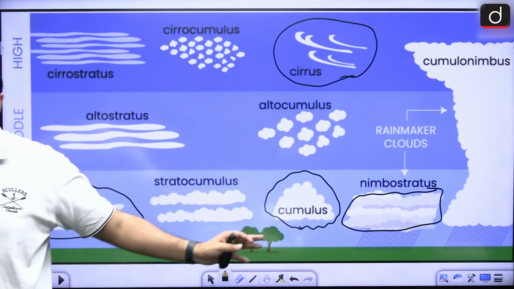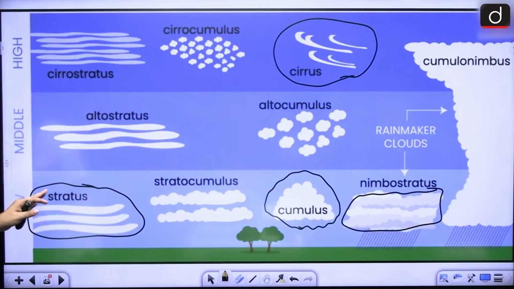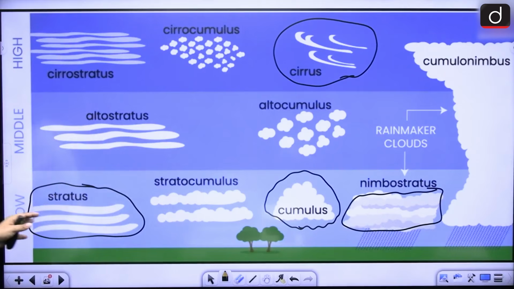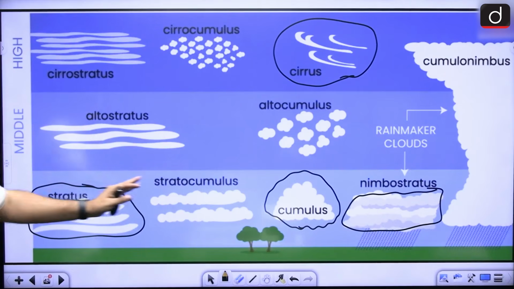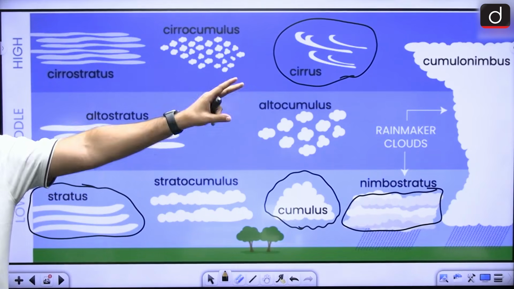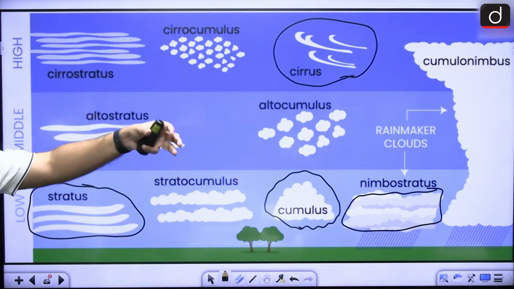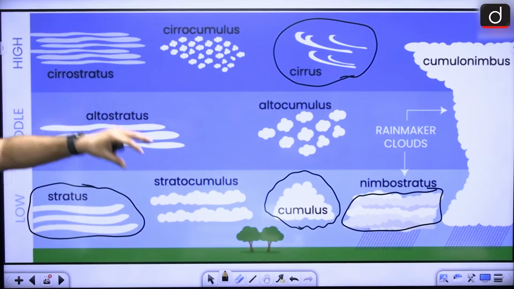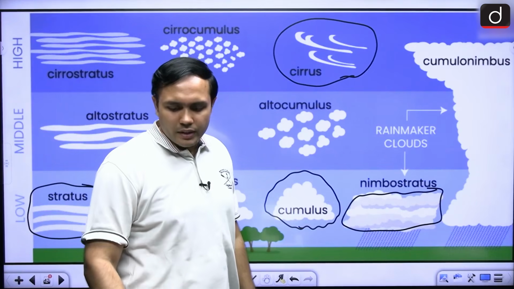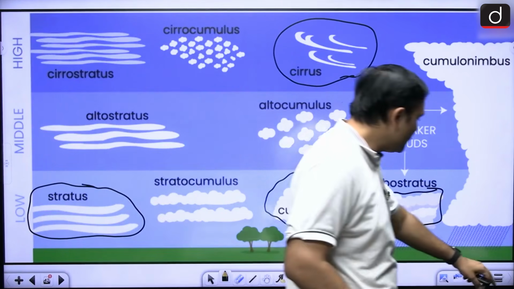Then we move towards the clouds that are having very even distribution, right? Very even distribution. They are spread equally, right? They are covering maximum portion, but at a lower height. These are stratus. And lastly, nimbus, the rainmaker clouds, right? Which are black in color and formed at the middle and near the surface. And these are, of course, providing us rain. All right. So these are the different types of clouds that you are going to see.